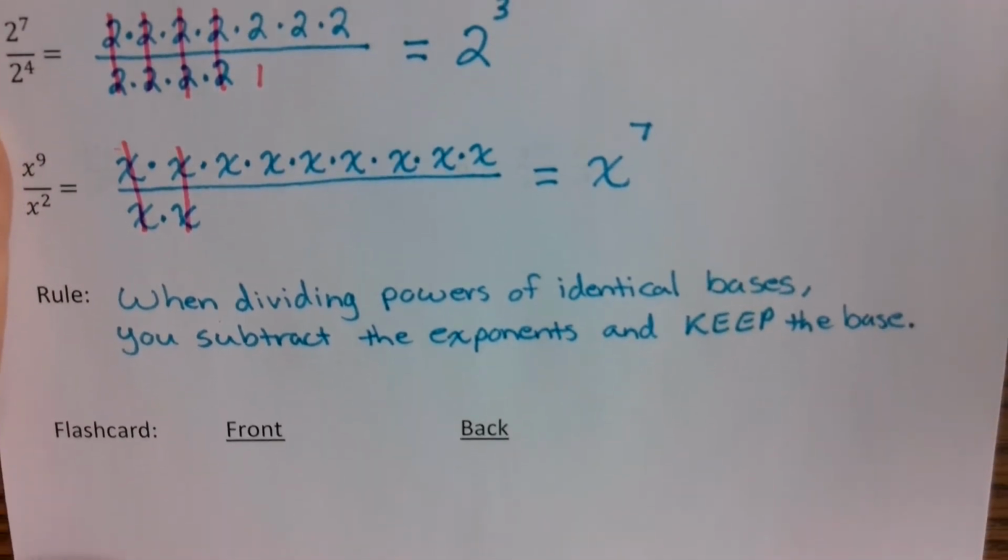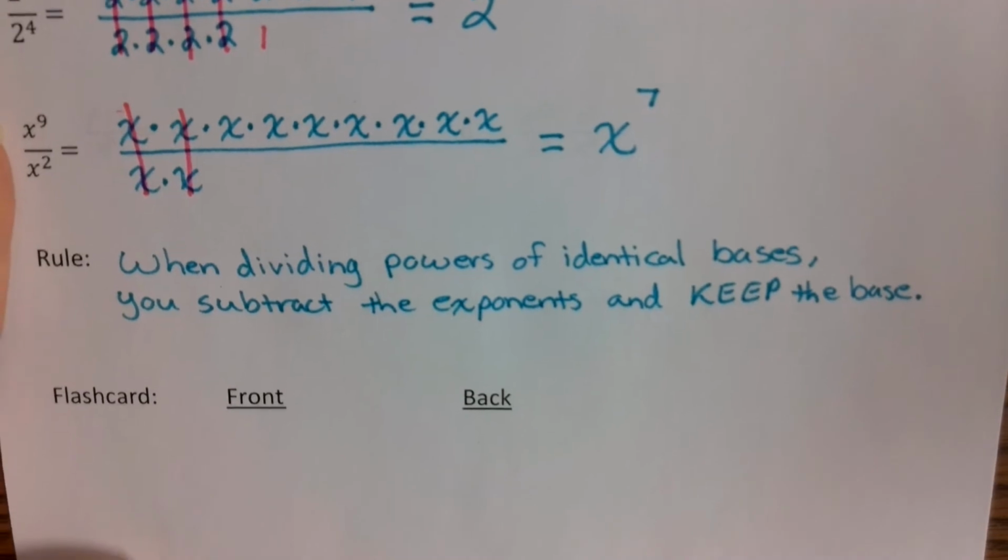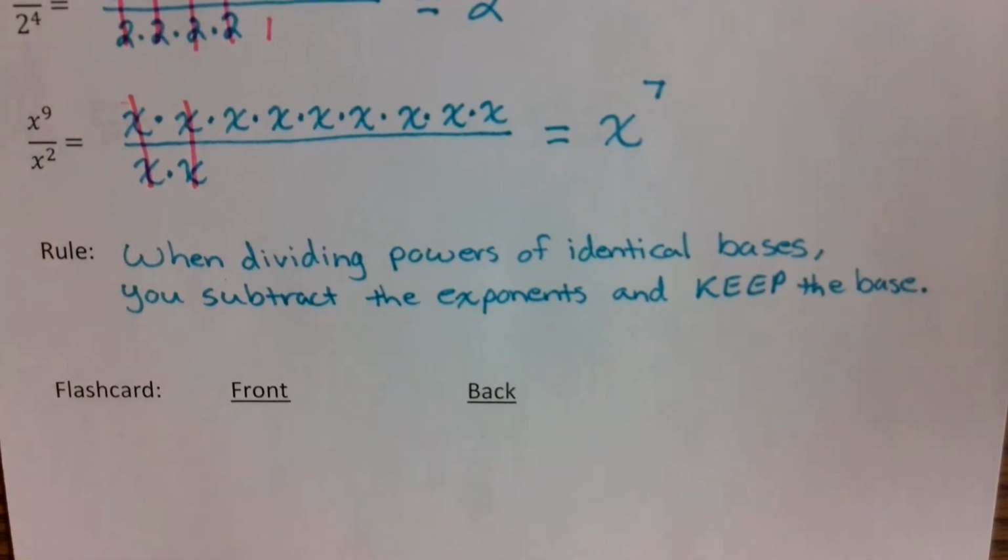Right? The base is not going to change. You keep the base just as it is. You are just subtracting what the exponents are.